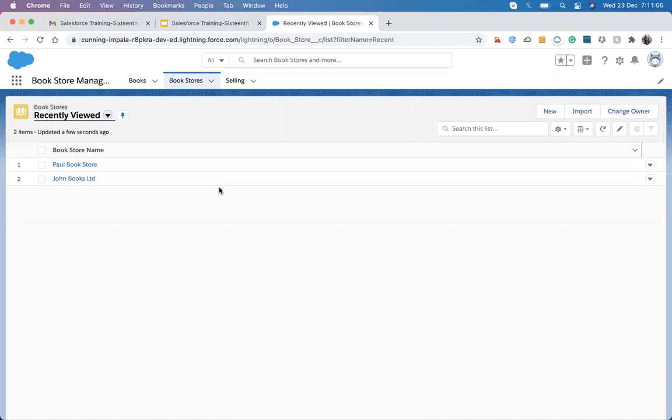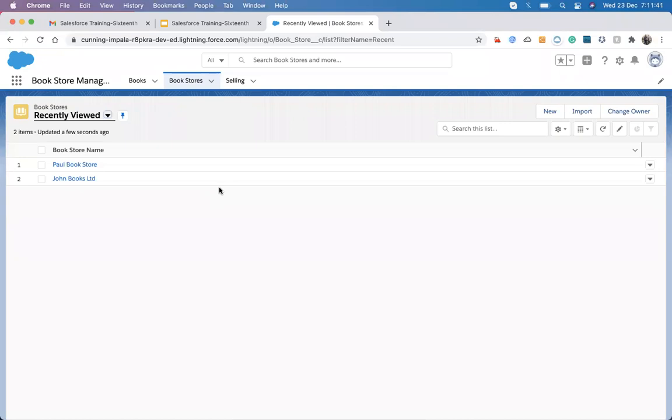So whenever we have a complex calculation on the child records, and on the basis of the calculation we need to update the parent record, that is possible in a flow, because flow has some capabilities: we can work on loops. Whenever we have a list of records and we have to perform some operation on the list of records, we can do that in flows also. But we don't have any control on the loops or something like that on the child records